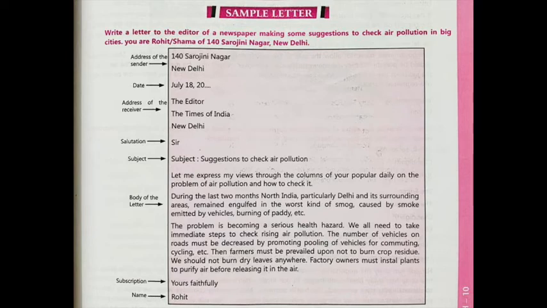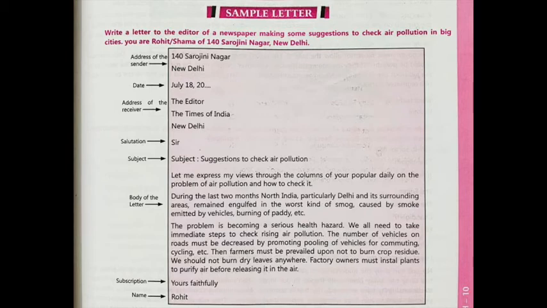Cycling also, people can use more and more cycles. Then farmers must be prevailed upon not to burn crop residue. So students, what's the meaning of residue here? Residue means, you have read it earlier also, maybe in the newspaper. It's called stubble, or in Hindi we can say parali. So stubble, residue, these things are the same here.